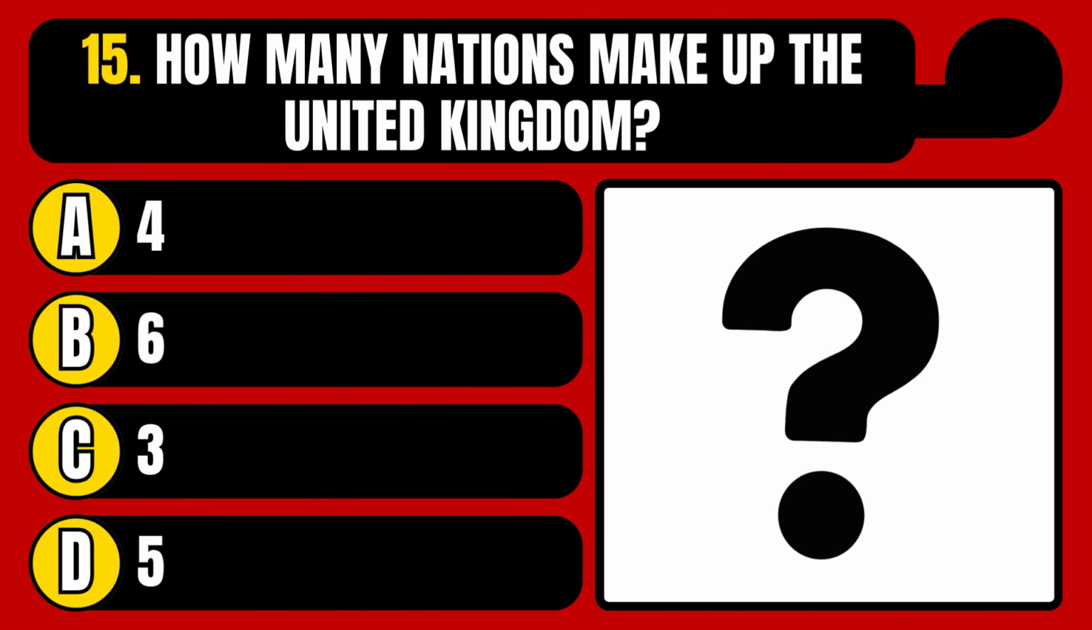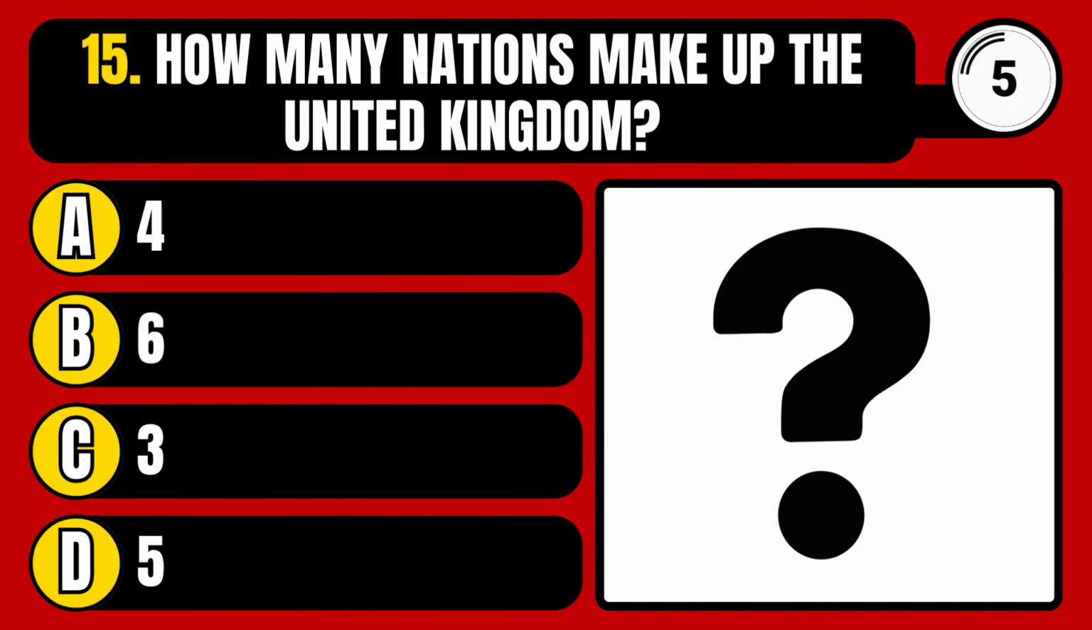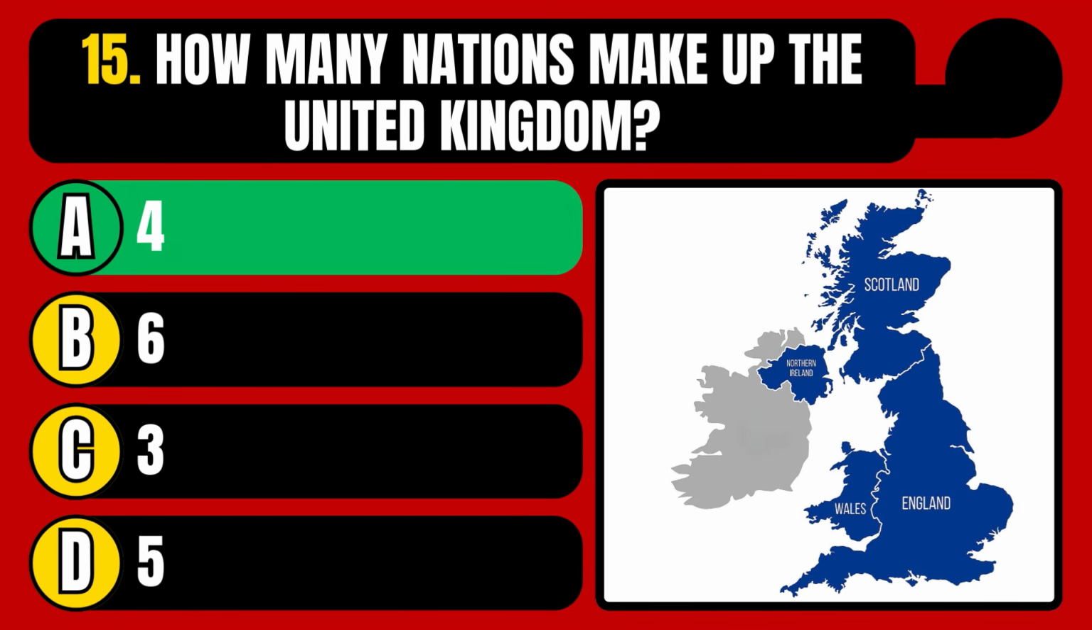How many nations make up the United Kingdom? 4, 6, 3, or 5? The correct answer is option A, 4.